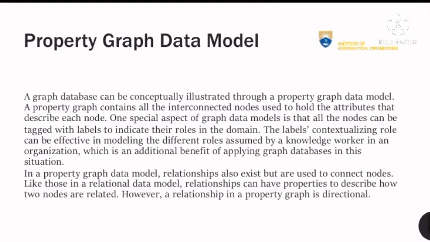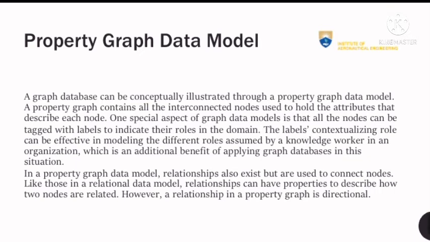One special aspect of graph data models is that all the nodes can be tagged with labels to indicate their role in the domain. The label's conceptual role can be effective in modeling the different roles assumed by the knowledge worker in an organization, which is an additional benefit of applying a graph database in this situation.